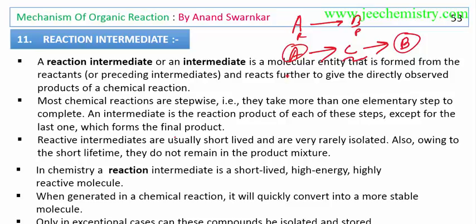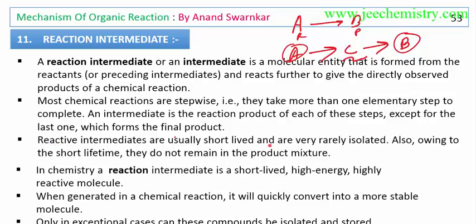Maybe in some small reactions the reactant is directly converted to product. But I'm not talking about the exceptional case; I'm talking about the general reaction. Generally reactions involve more than one step, but not always.